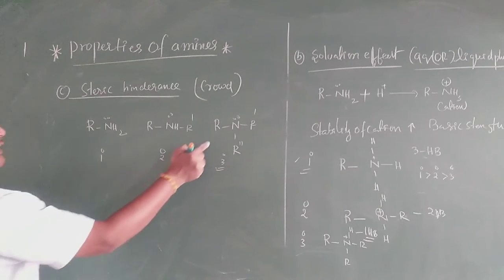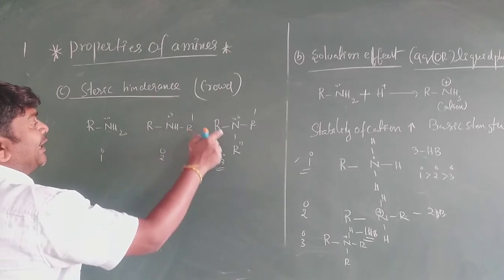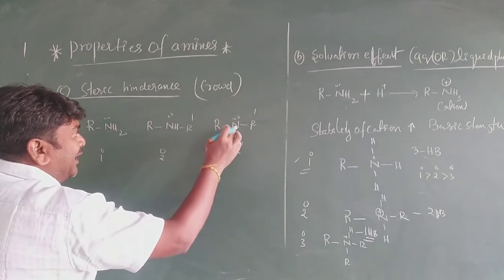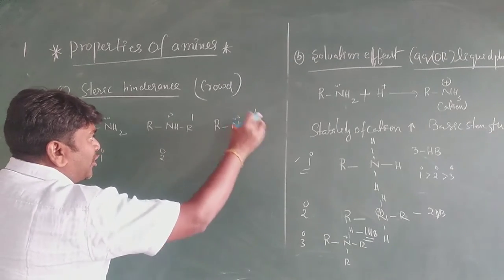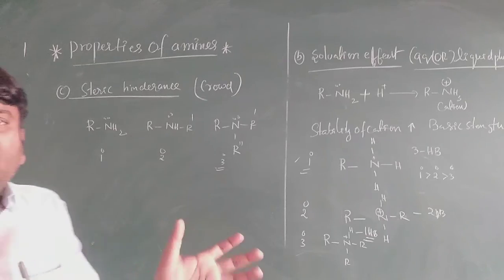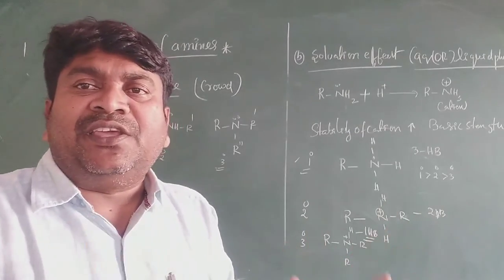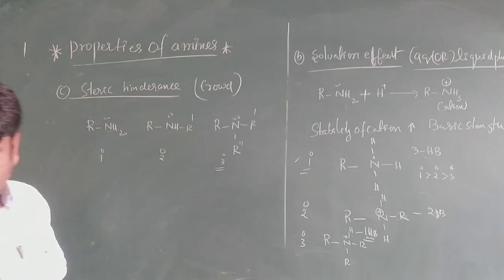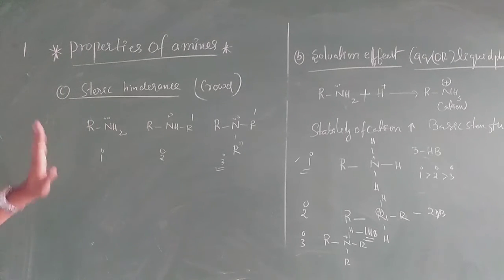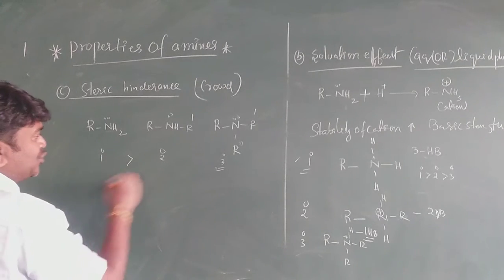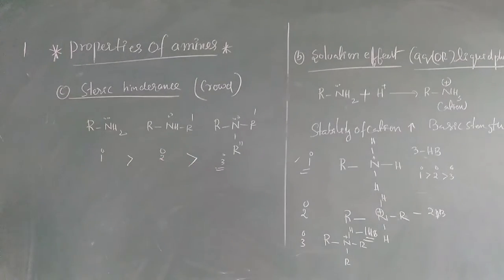More crowdedness around nitrogen means less basic nature. So 1 degree is greater than 2 degree is greater than 3 degree.